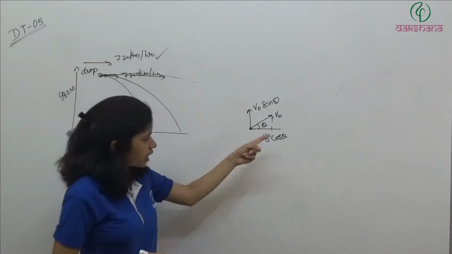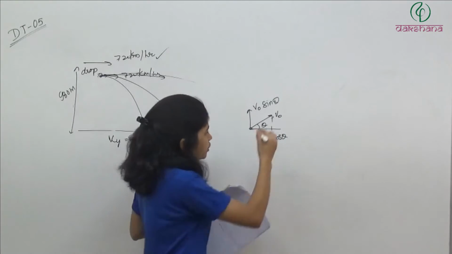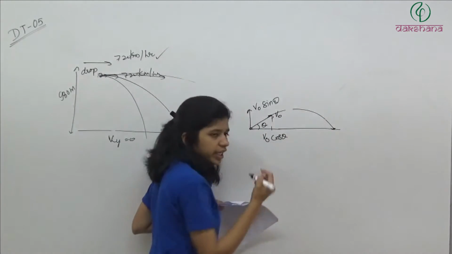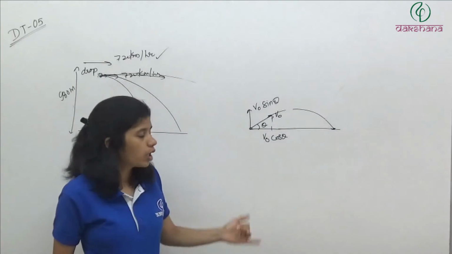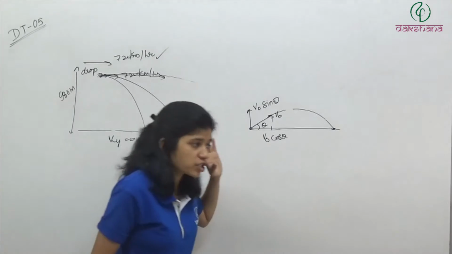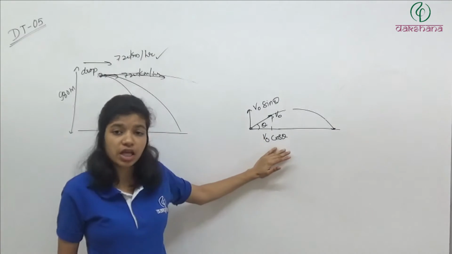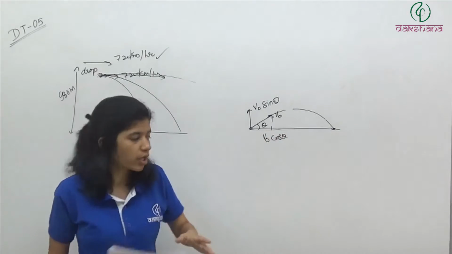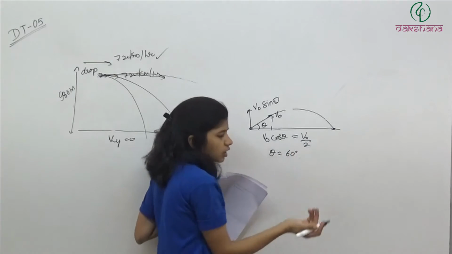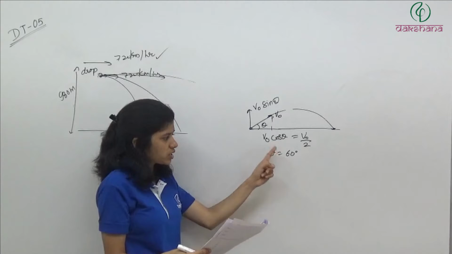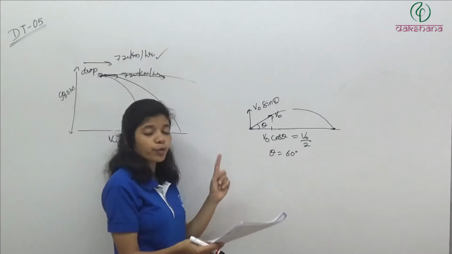Now both the projectile and the person have started at the same instant. So basically if he wants to catch the ball, he should reach this point at the instant when the projectile reaches this point. For that to happen, both should have the same velocity, because both are starting from the same point. Acceleration for both in x direction is 0. So if he wants to catch the ball at this point, he should have the same horizontal velocity as the projectile. Now the velocity of the person is v naught by 2, so theta should be equal to 60 degree. Simple, right? Cos 60 is 1 by 2. So the angle of projection should be 60 degree.